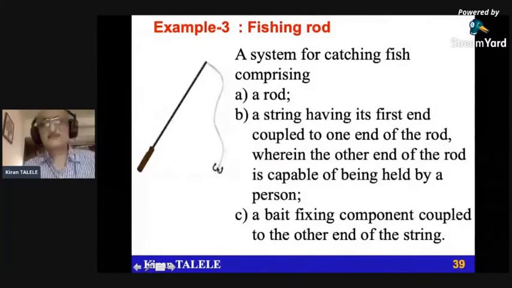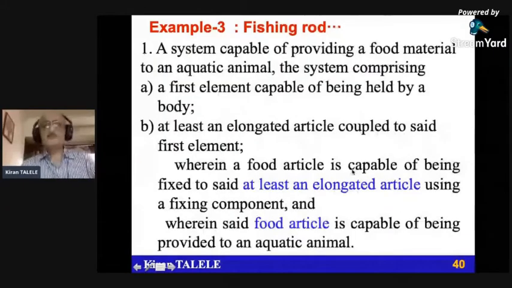This is the language. It need not be exactly the same, but can be framed the way it depends on attorney to attorney, on the style of writing. But one thing is for sure: it consists of a title, function declaration, the elements, and the means by which they are connected to each other. This is a very general view of writing. Anyone who has understood this can write it like this. If you go to a patent attorney, they can add some additional information to it. They can make this patent claim broader. They can extend the scope.